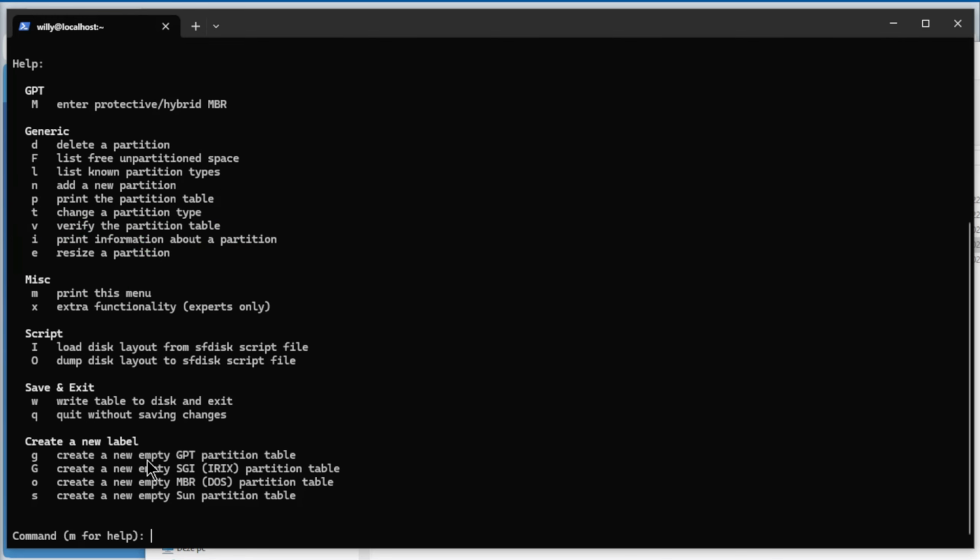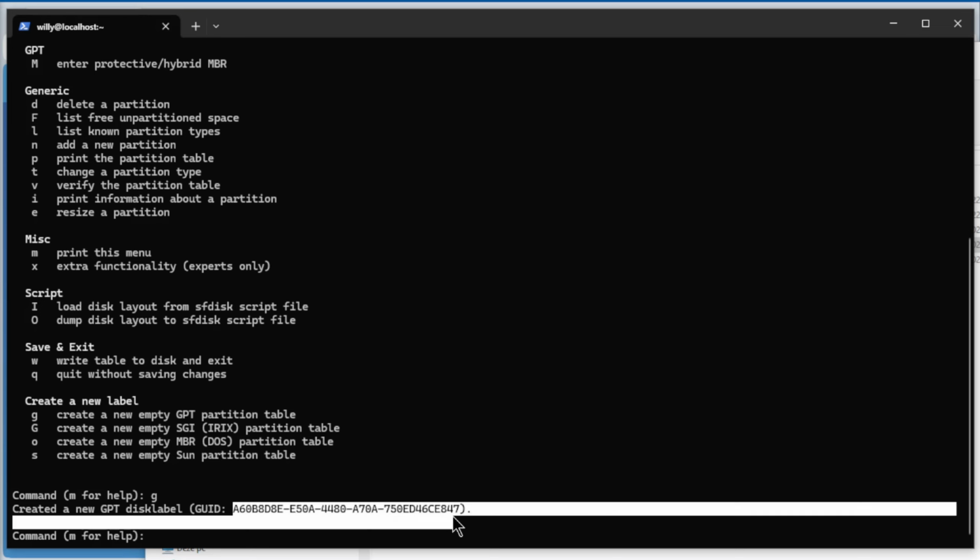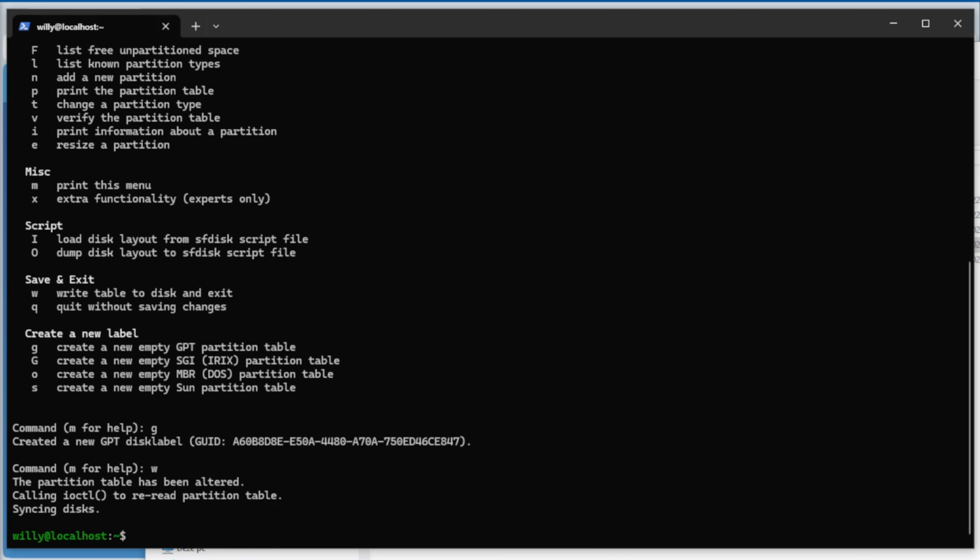We create a new empty GPT partition table, g. The table is created. But now we need to write the table to the disk. We do w, write table to disk, and exit. So w, everything is done.